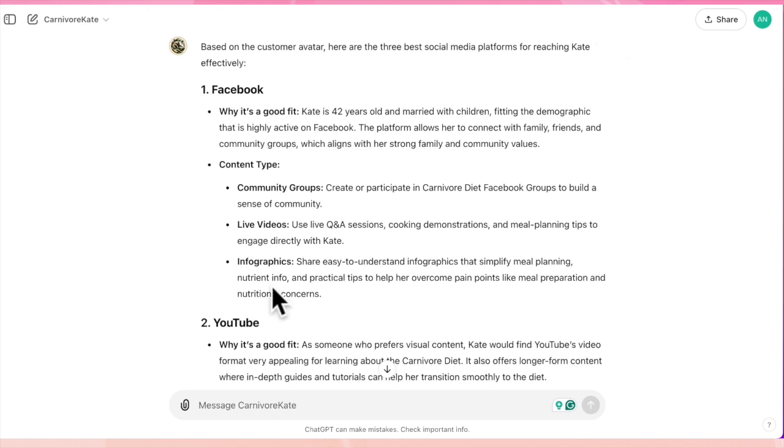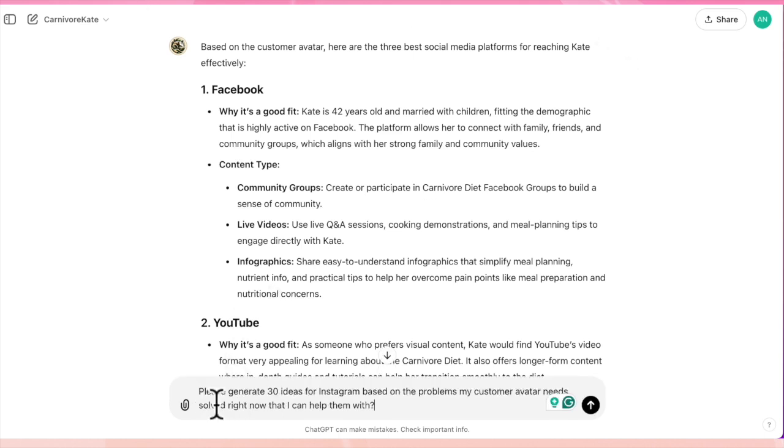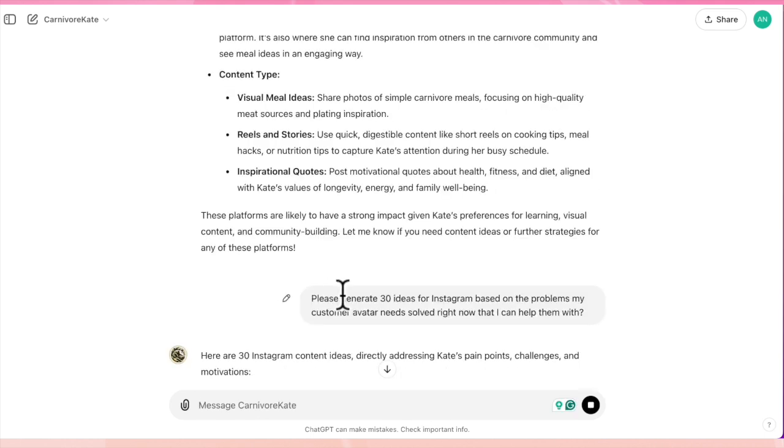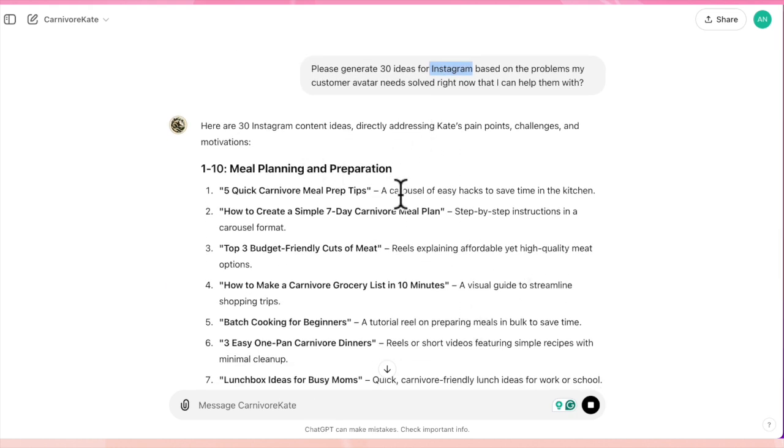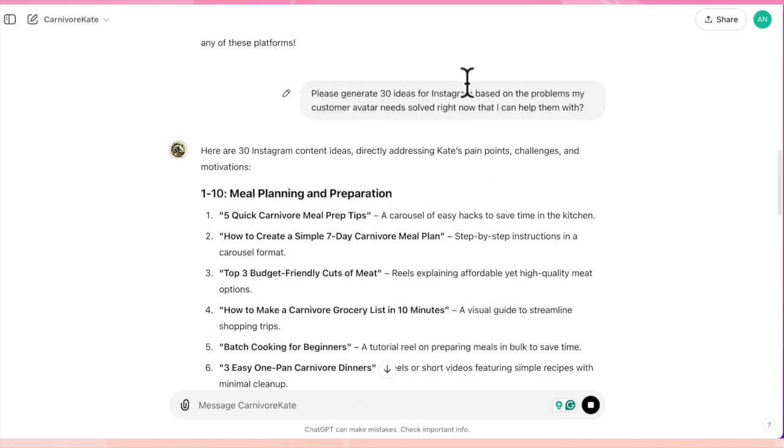And I'm going to ask ChatGPT to generate 30 ideas for Instagram, and I'm specifying the platform. Now, this is helpful because it's going to provide me with specific recommendations for Instagram, like a carousel post or a reel. So that's why it's important to always make sure you include your platform in your prompt so that the AI knows what platform you're using.